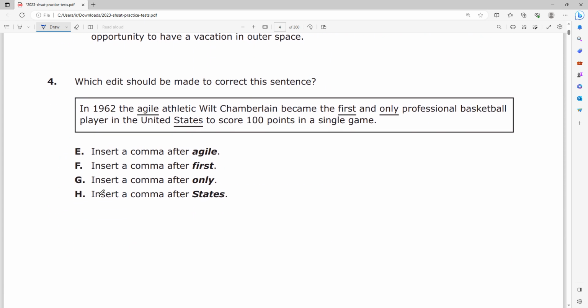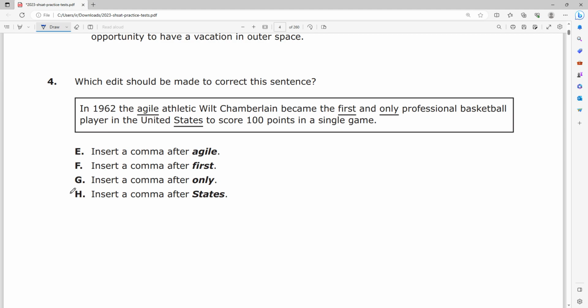So number 4 says, which edit should be made to correct the sentence? And here we're dealing with commas. So since we're dealing with commas, I think it'd be a very good idea for us to just review what a comma can do. The only thing a comma can really do is connect a fragment to a sentence. And you'd maybe be asking me, what is a fragment?